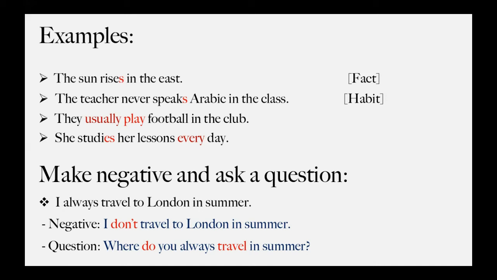Whenever you have I and we in your sentence and then you want to ask, of course you won't ask yourself. So you will change it to you. Where do you? Whenever you have I or we, you change it to you. And because it's you, you put do. Then you complete your sentence, but you delete the part that you're asking about. So if you're asking about a place, you delete the place. So where do you always travel in summer?